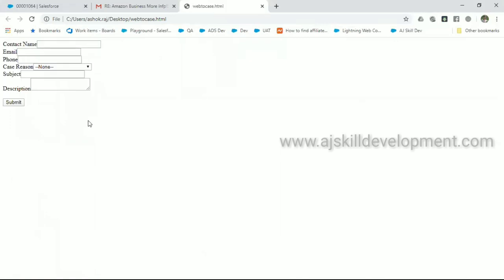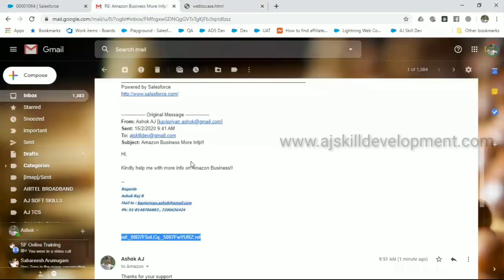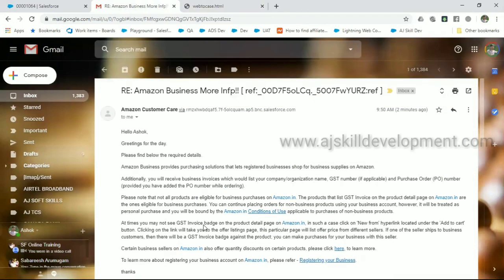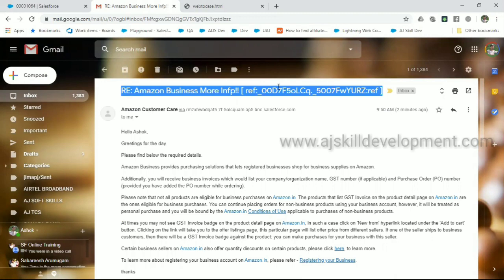Ashok, just a second. I have one query. You replied simply without changing the subject, right? Yes, I'm sending without changing the subject. If you change the subject, it will not be captured in that portal. Yes, it's not about the subject, it's about the reference ID we are sending back. Okay, we have to make sure we are not disturbing the reference ID. If you are removing the reference ID, Salesforce will understand this is a new case.